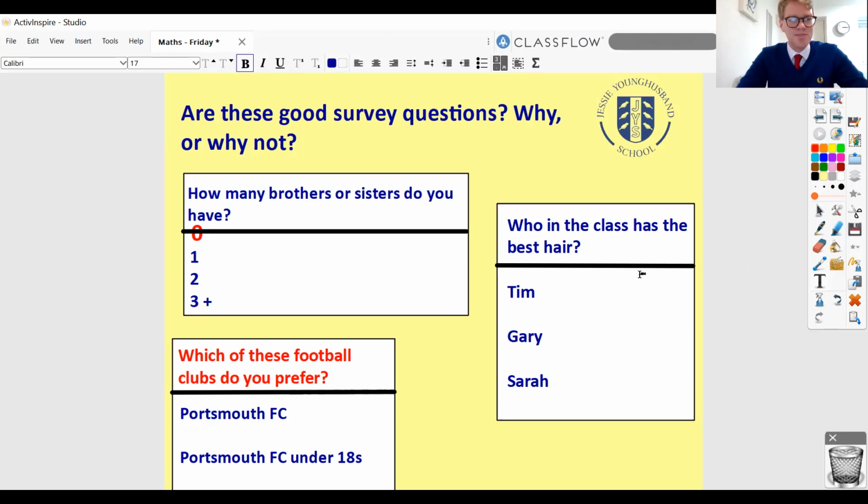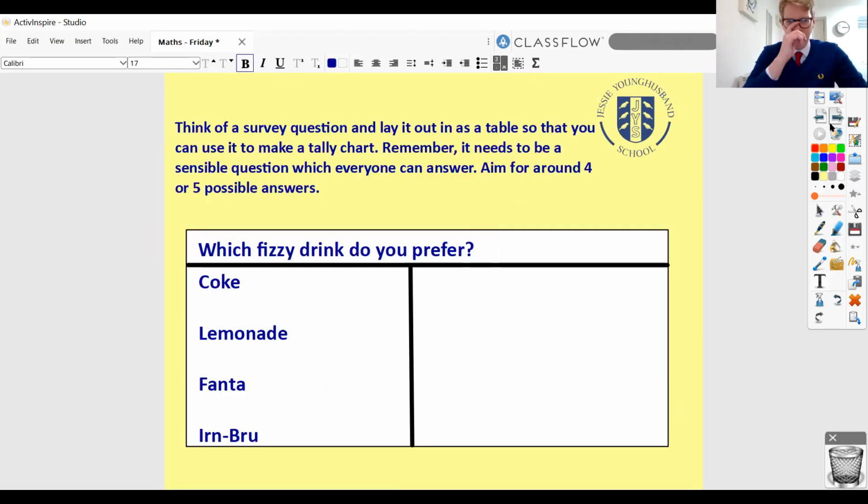And similarly, let's make sure our polls always have an option that everyone can answer and that it's a suitably worded question. Once you've got a question that you are happy with, I want you just to lay it out as a table like this. So here might be yours: which fizzy drink do you prefer out of these options? And you might have 4 options, something like this: Coke, lemonade, Fanta, and Irn-Bru. It's completely up to you what your survey question is, but lay it out in a table like this and have it ready to start asking people.